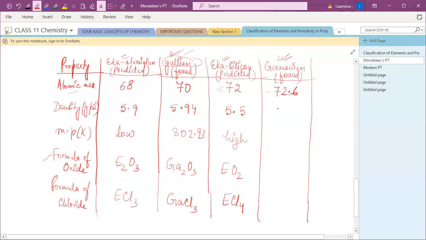Okay, density was 5.36, and melting point is 1231. Okay, and the formulas are GeO2 and GeCl4. So that was the predicted Eka aluminium. Mendeleev predicted Eka aluminium and Eka silicon, but further gallium and germanium were discovered. Then the actual atomic mass and different properties are these.